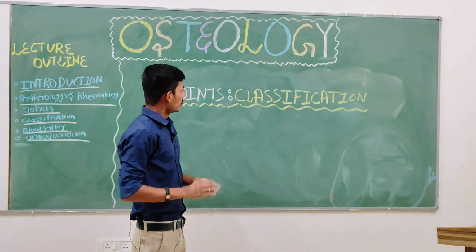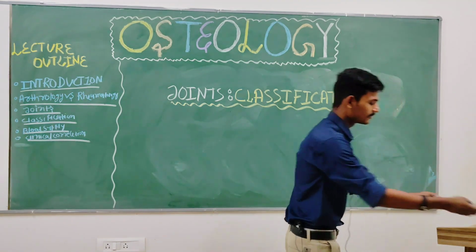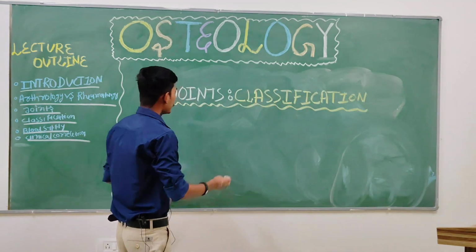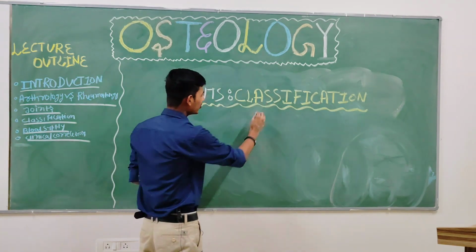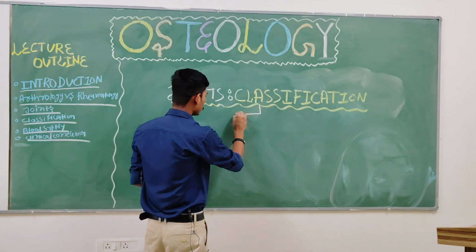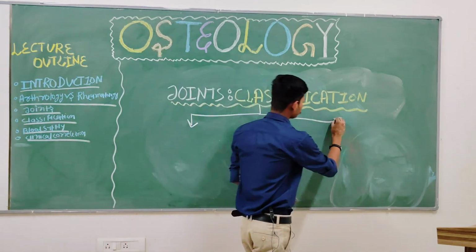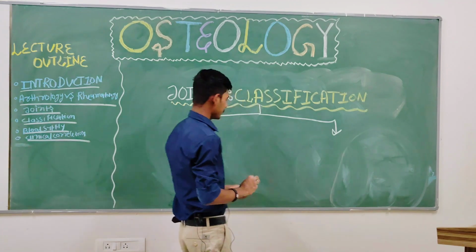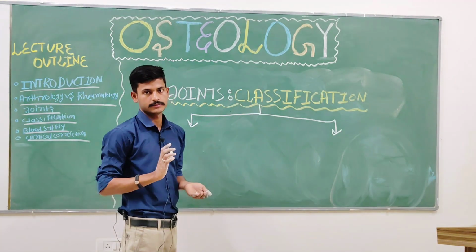Okay, so let's start with the classification of the joint. As I said, joints are classified, and joints are classified mainly on two bases. The first basis is the amount of movement permitted.